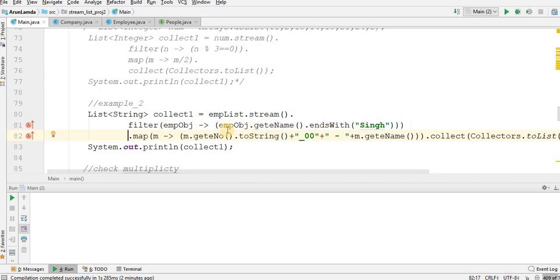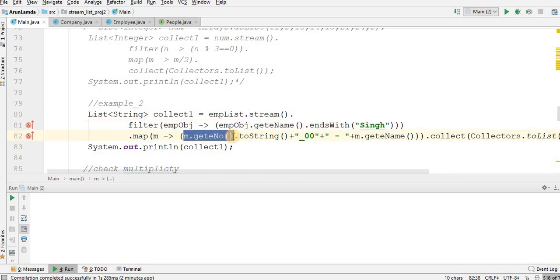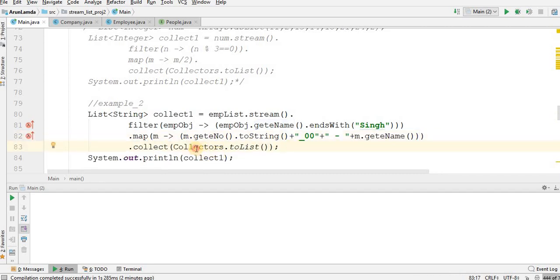If my employee.getName ends with Singh, then get the number of that employee, convert it into a string, and plus underscore 00 after it, then again plus a minus sign and m.getName. Then collect this result in a collector and put it into collect one. So all the names which end with Singh.